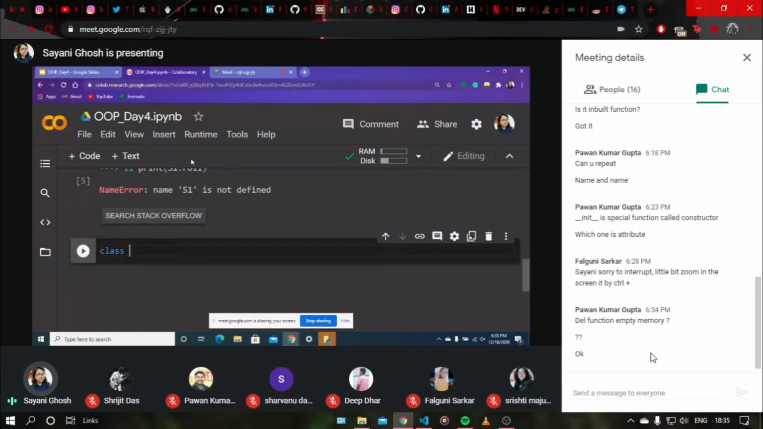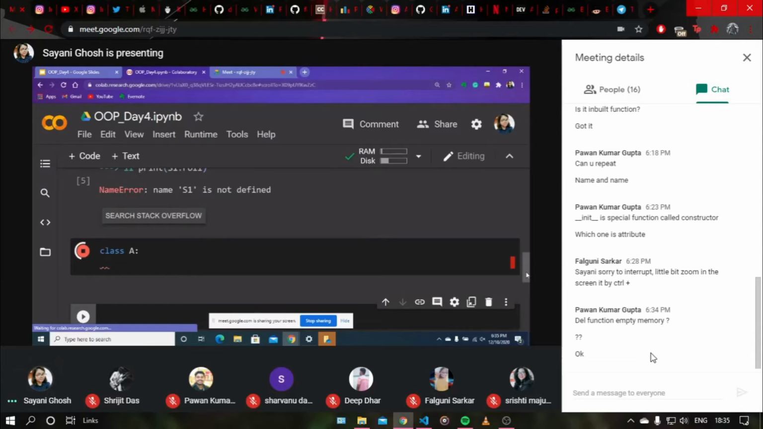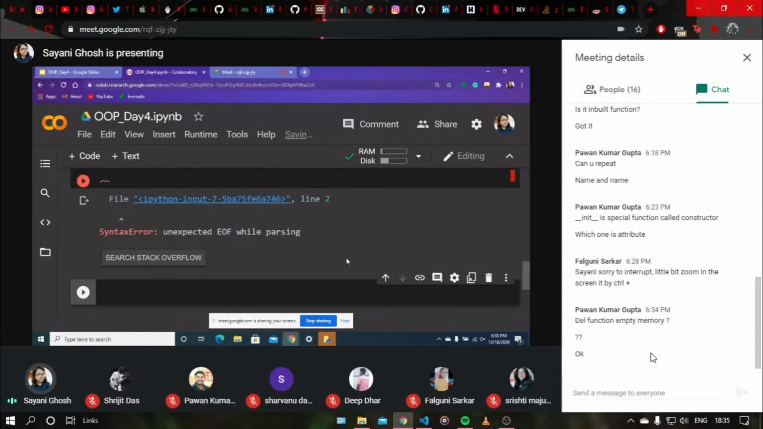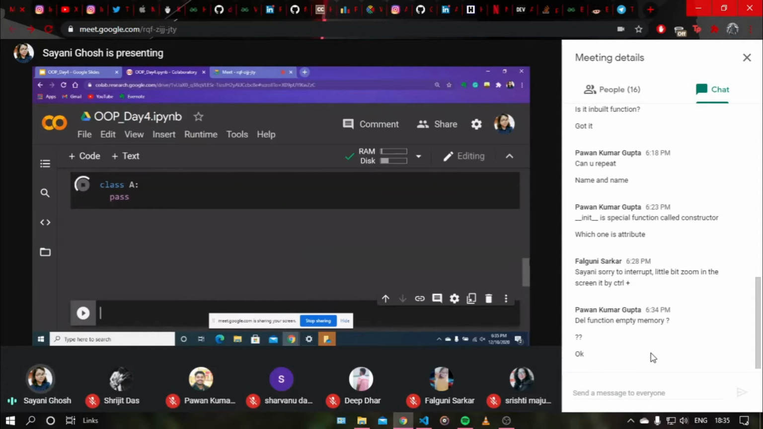So suppose you want to have a class, suppose A, and you don't want to write the class body right now. If you want to do that, you can just write the pass statement. In that way, it will not give any error. However, if you write a class without a class body, it will give you an error of end of file reached, I think. Yeah, unexpected EOF. So this will not work. A dummy class has to be with a pass statement.